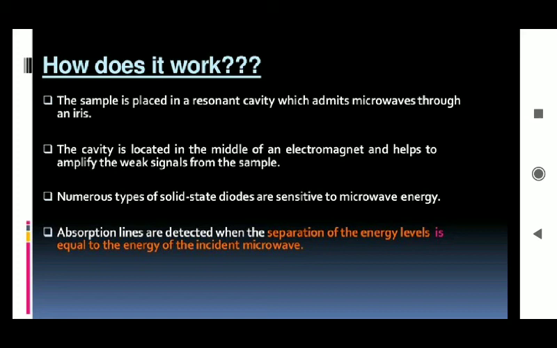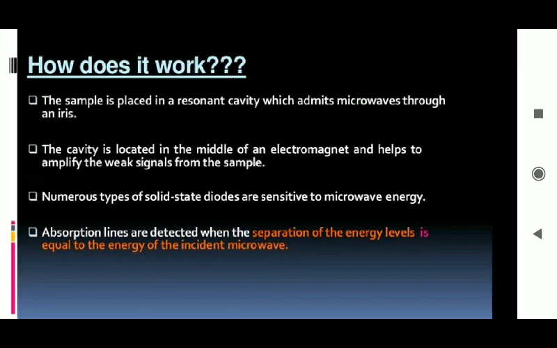Numerous types of solid state diodes are sensitive to microwave energy. Absorption lines are detected when the separation of the energy levels equals the energy of the incident microwave. At that time you can see the absorption lines.